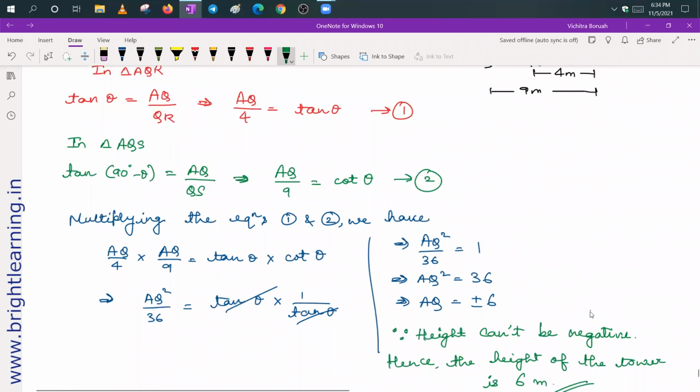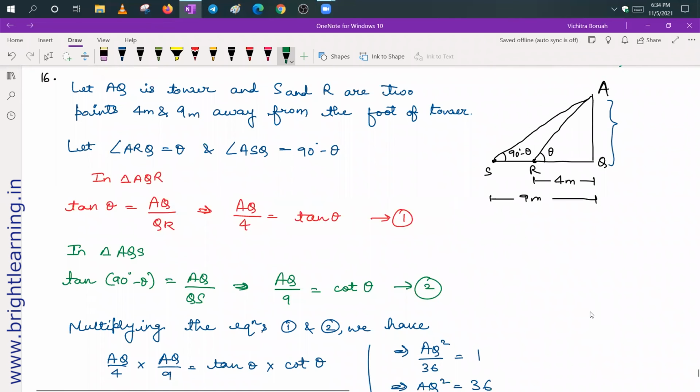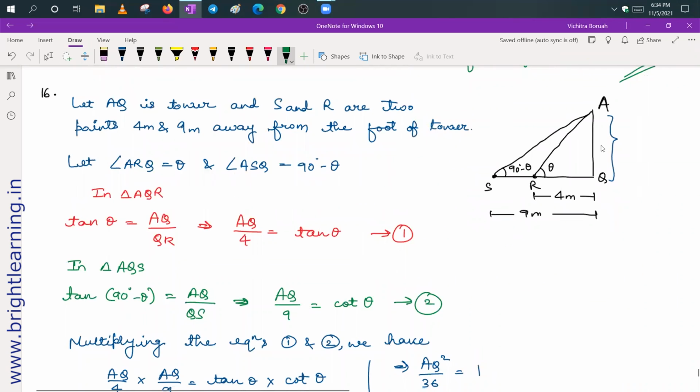Okay, students, understood? So according to the question, it is given that this is a tower. To the top of the tower, we are given the angles of elevation. We are given that the angles of elevation are complementary, that is, the sum of these two angles is equal to 90 degree. So here we have considered this angle as theta. If this is theta, this is automatically 90 minus theta. This distance is given 4 meters, and this distance is given 9 meters.